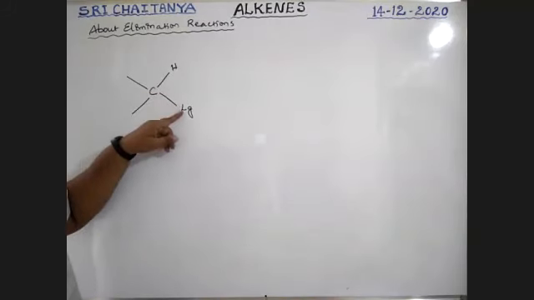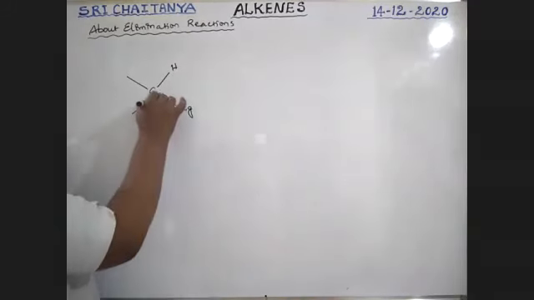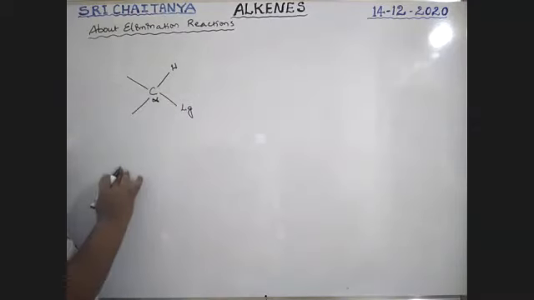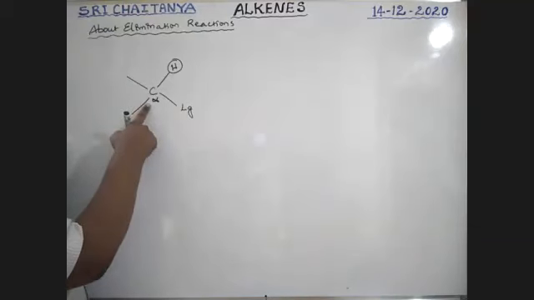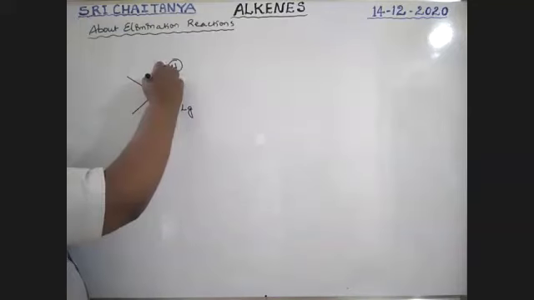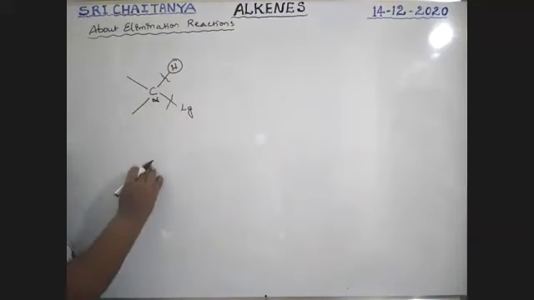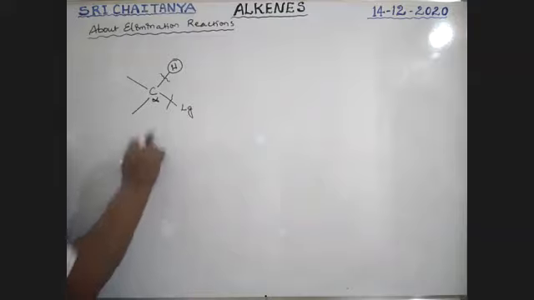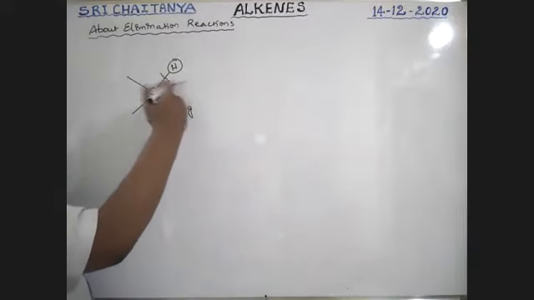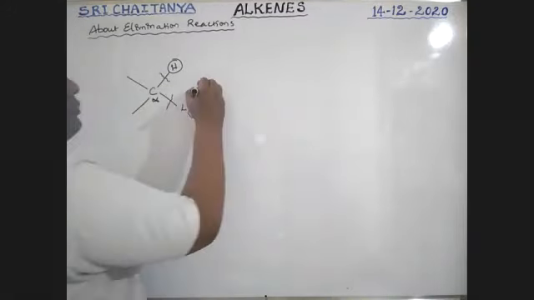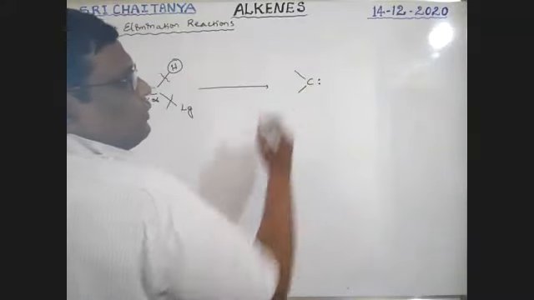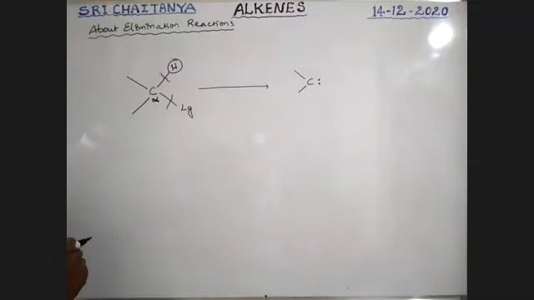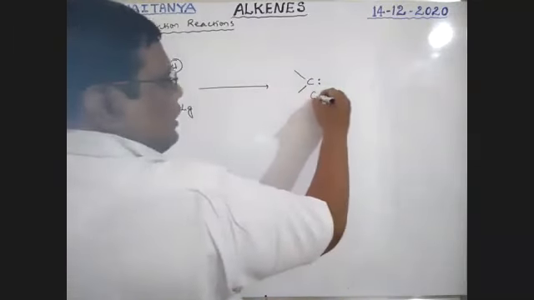The carbon which is attached to the leaving group is the alpha carbon. Here hydrogen is also attached to that alpha carbon. That means both of these sigma bonds are going to break. These two leave, so some elimination takes place, boys. That gives a carbon with two unpaired electrons, which is nothing but a carbene.